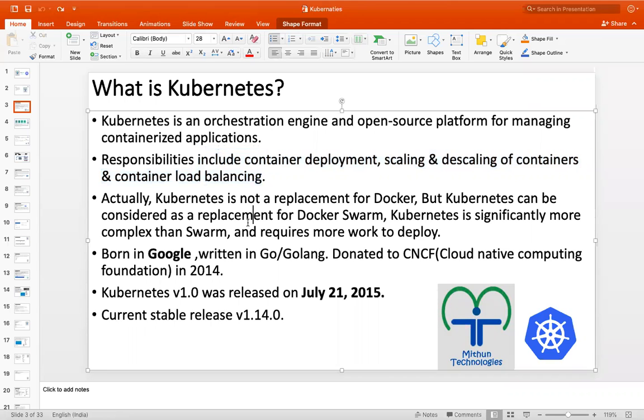Actually, Kubernetes is not a replacement for Docker. Kubernetes will not replace Docker. Kubernetes can be considered a replacement for Docker Swarm. We still use Docker. Kubernetes is not a replacement for Docker, but we can consider it a replacement for Docker Swarm.